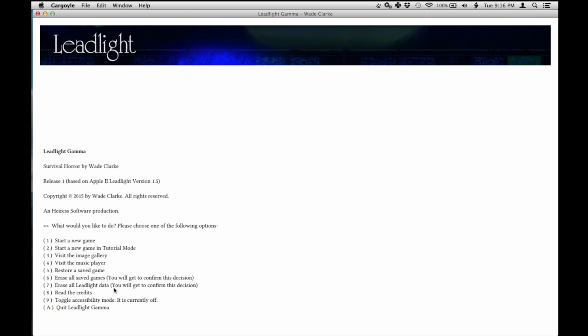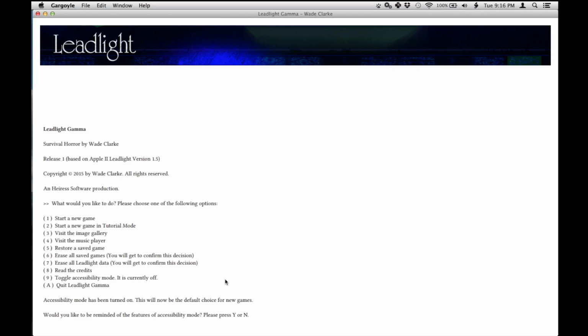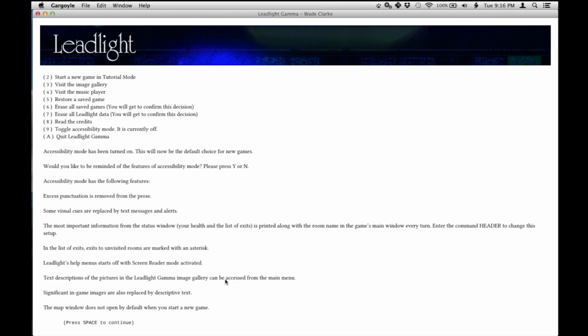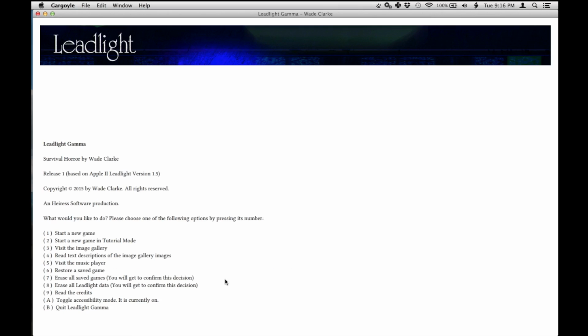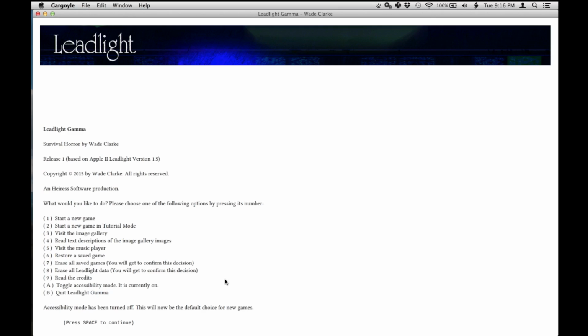So there is an accessibility mode. So anytime there are graphics, like a minimap or even that opening splash screen, it will replace it with descriptive text. So if you use a screen reader, that is very handy. I'm going to turn that back off now.